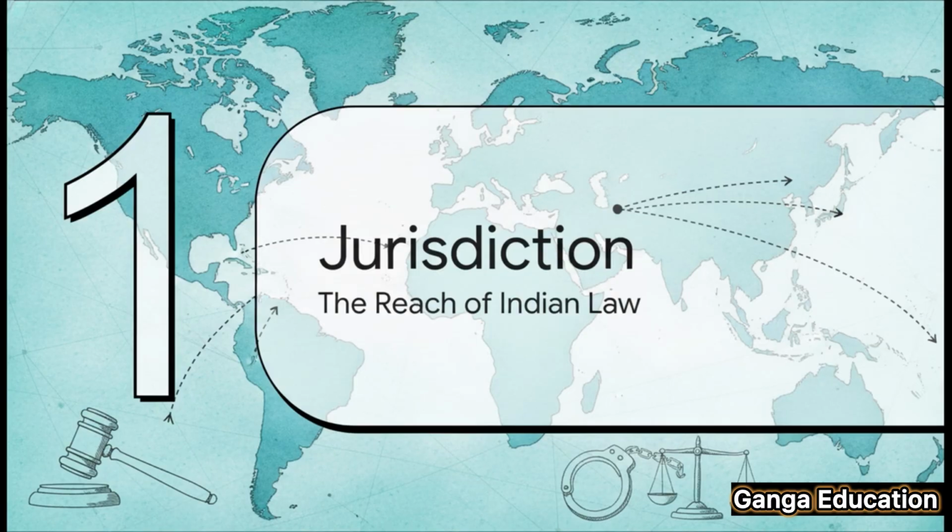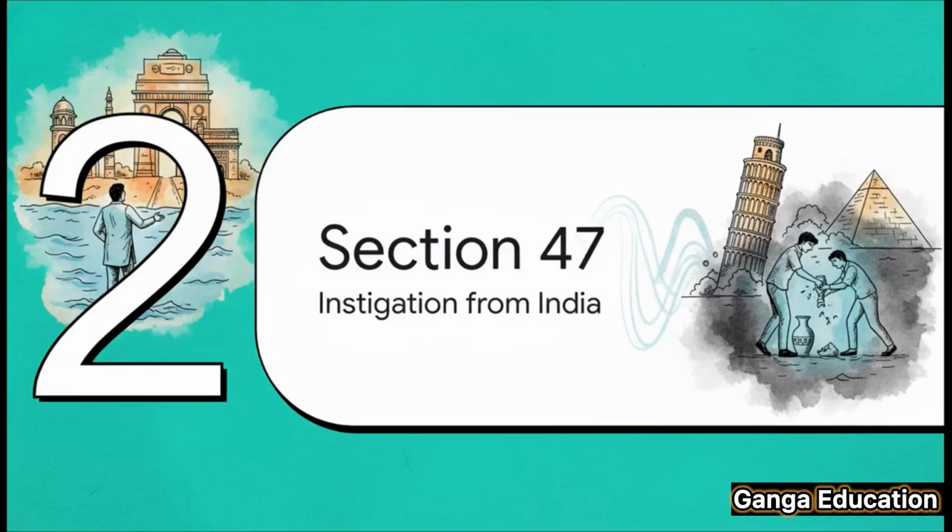A core principle in criminal law is jurisdiction. But what happens when the planning and the crime itself happen in different countries? Well, the Bharatiya Nyaya Sanhita has specific provisions to make sure that criminals can't just use geography as an escape route to avoid liability.